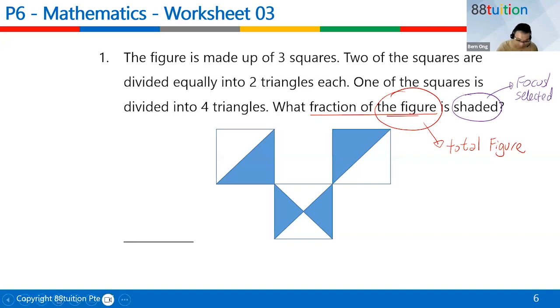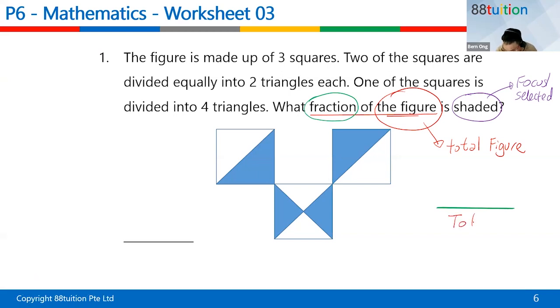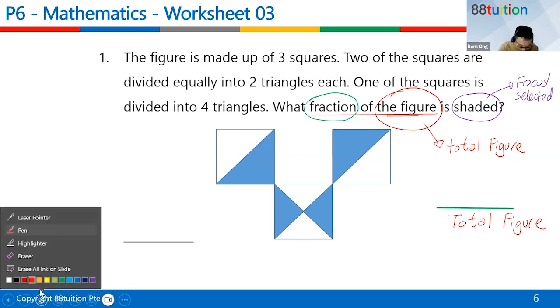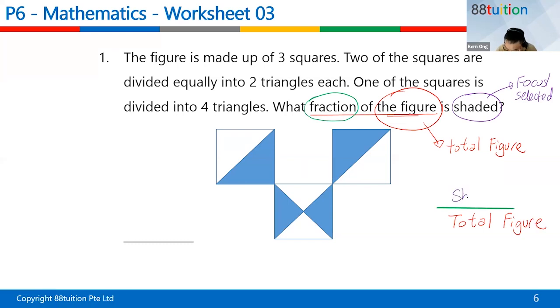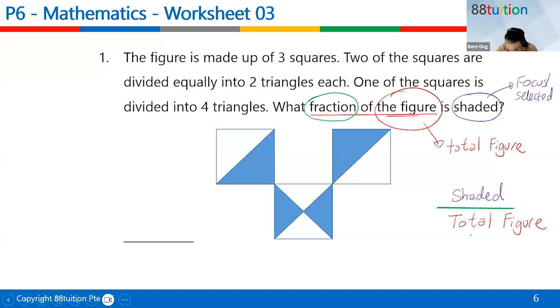So, children, what do they want? They want a fraction. A fraction means something over something. And remember, the total must always be below. You're comparing the total figure, everything, and the focus, the selected, is the shaded. In order to have the total figure, you must learn to cut into equal sizes.